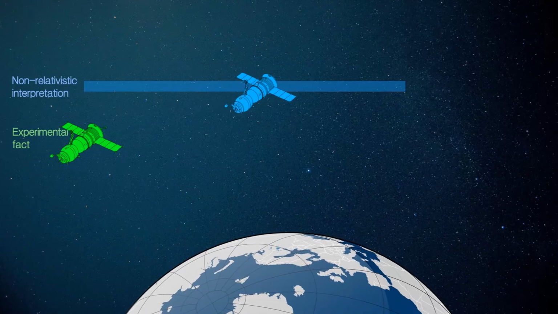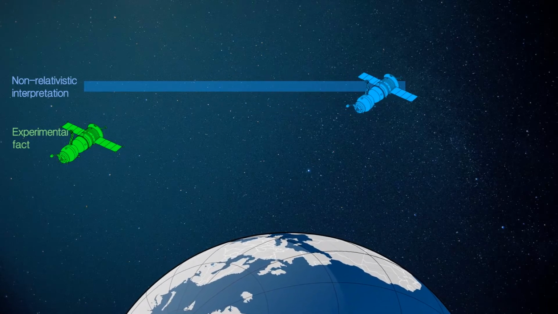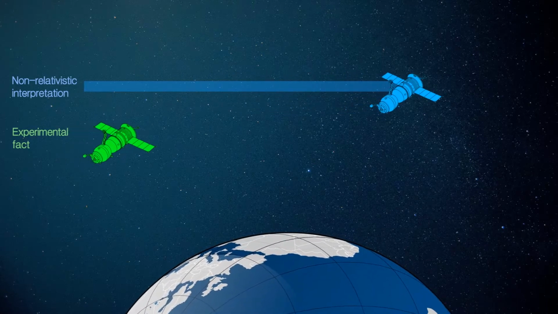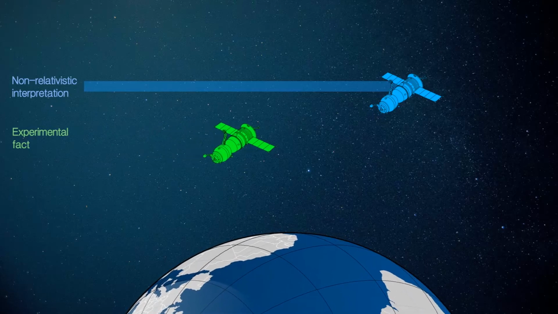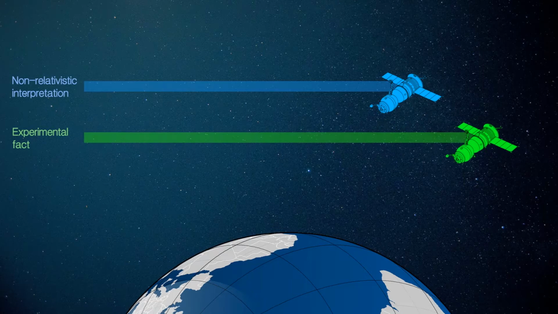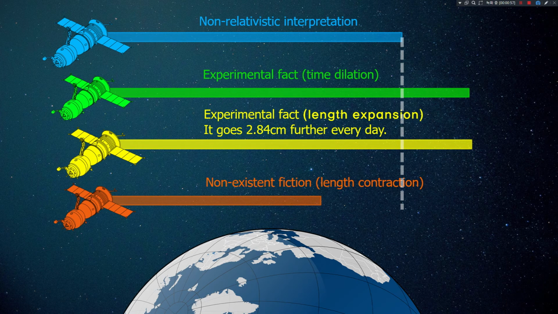In the non-relativistic case, it runs only as far as the blue bar, but in the case of relativistic theory, it runs a longer distance caused by time delay. And so it runs a longer distance as the time is extended. This is not a fictional theory shown only in a school, but a real, actual phenomenon, an observed fact, and it is a truth that is obvious to us.